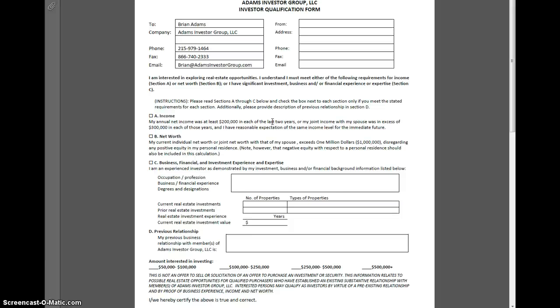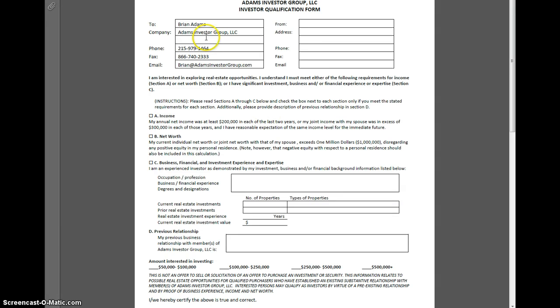As we all know, all deals or investments have an element of risk. So if someone can prove, maybe by a degree or designation or experience doing real estate deals, that they've participated before, they can still invest in these types of deals.